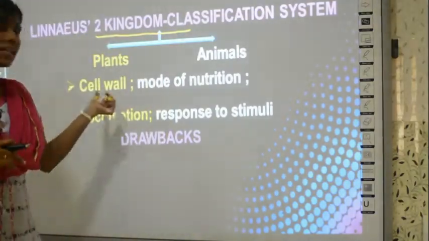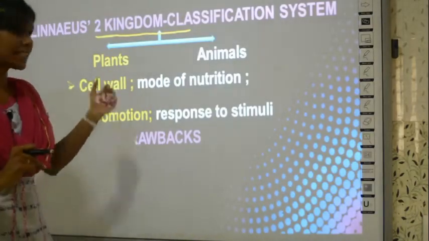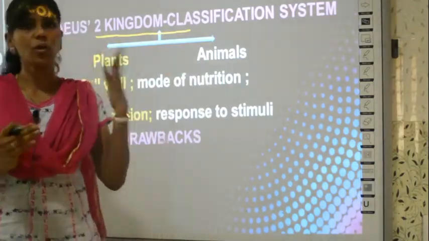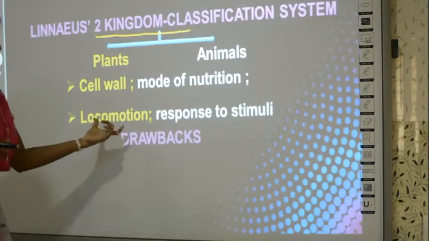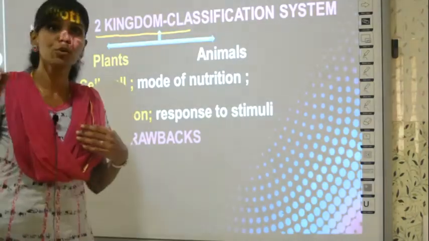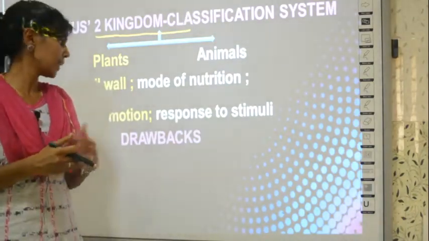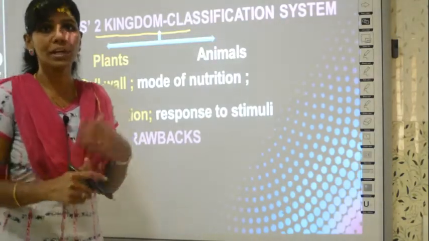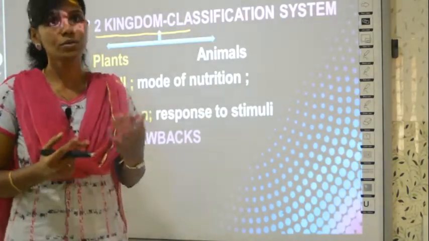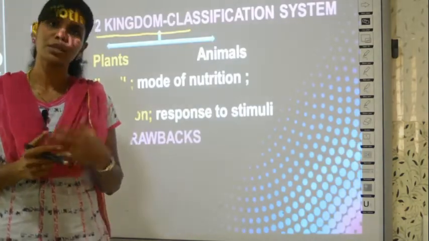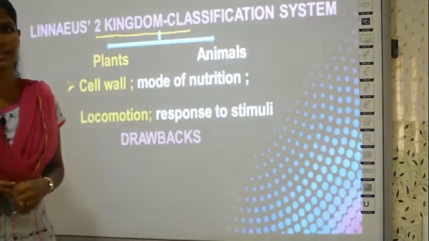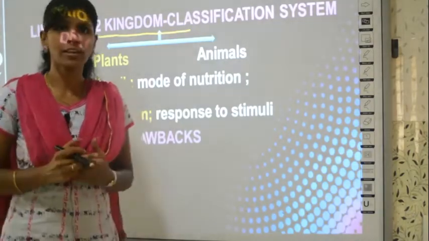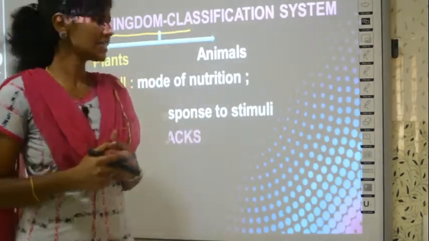So based on that, and also based on cell wall. Plants have a thick cell wall, animals do not have cell wall at all. And the third property, based on locomotion. Animals move, plants will stay at the same place. And also response to stimuli. When you beat an animal, what it will do? It will respond, right? When you do something to a plant, it will not respond immediately like an animal. So based on all these, Linnaeus classified the organisms in this world into plants and animals.